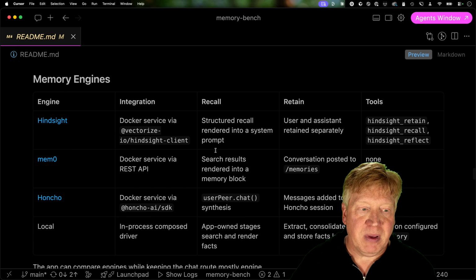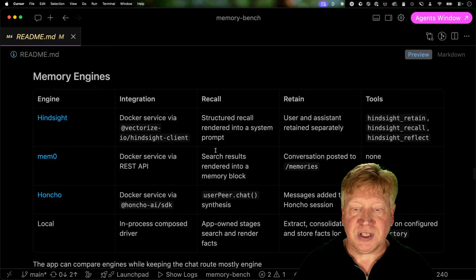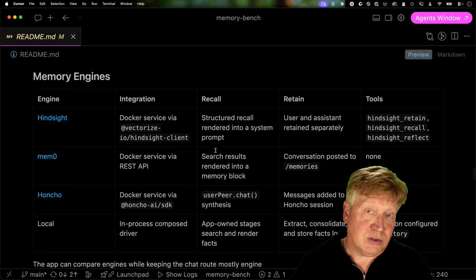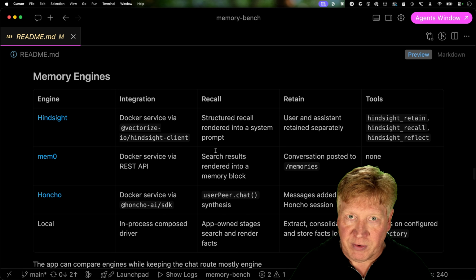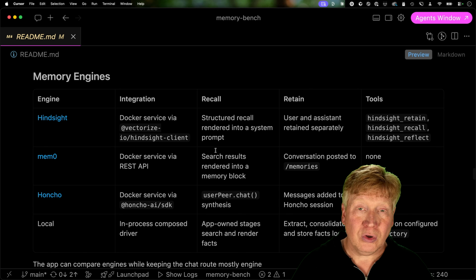And then in terms of the different memory engines, there's three out of the box. There's Hindsight. Hindsight's unique in that it has tool support, which is great. There's Mem0 and Honcho. They each kind of have their own advantages. And then there's a DIY local implementation that I've created over in the Memory Bench app that just uses SQLite for storage.